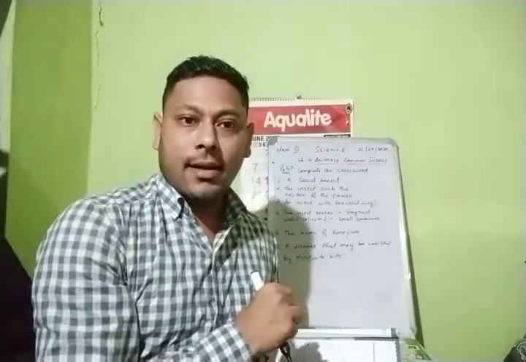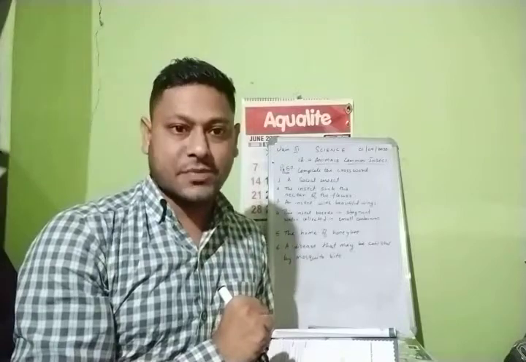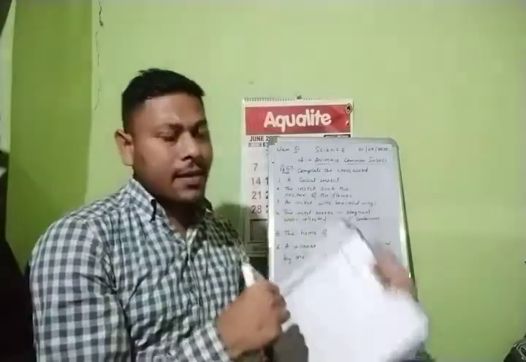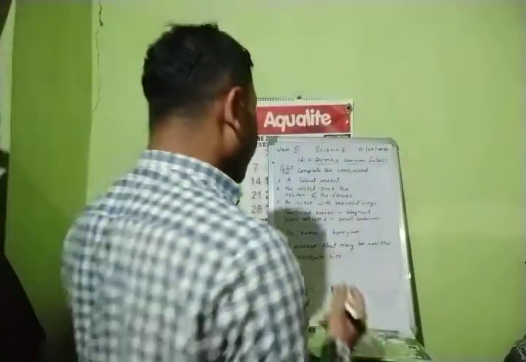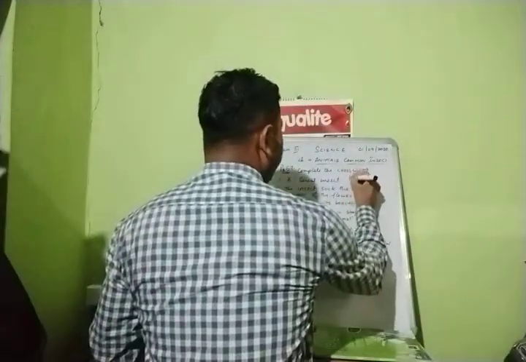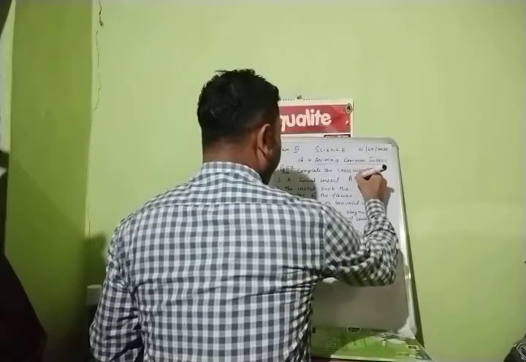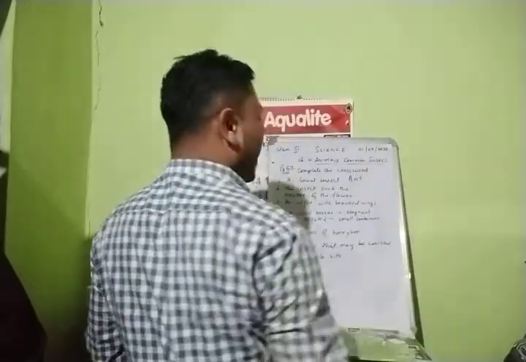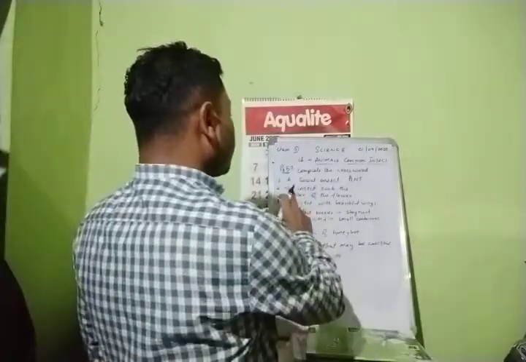They are: number 1, ant; number 2, honeybee; number 3, wasps. So only 3 boxes are there. So what we can do, we can write there ant. Yes or no? You can write here ant. A-N-T, ant. So number 1 answer will be A-N-T, ant. Right? Okay.